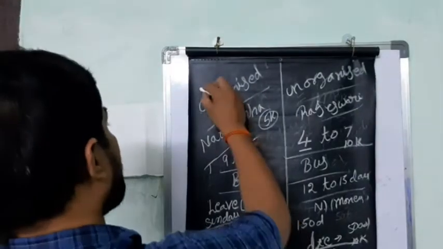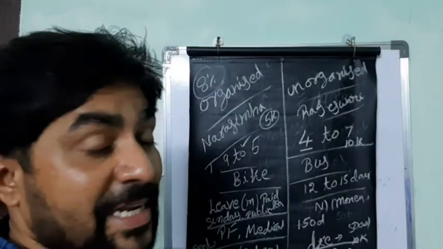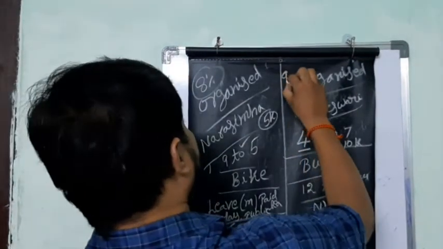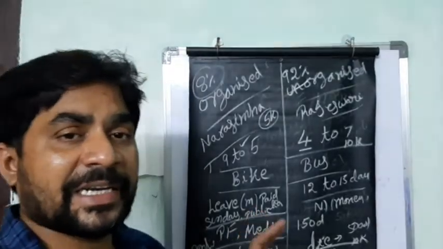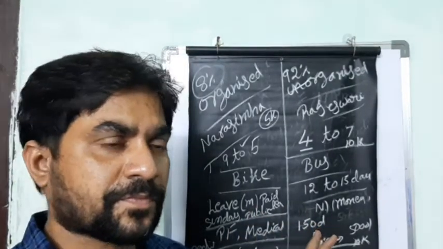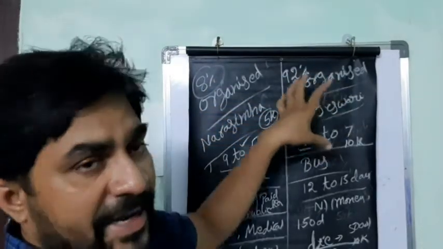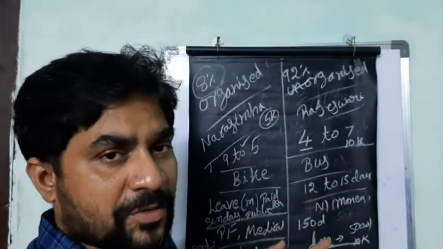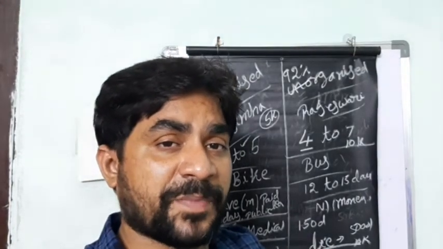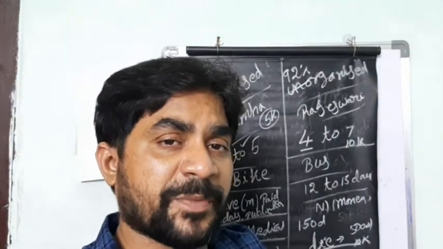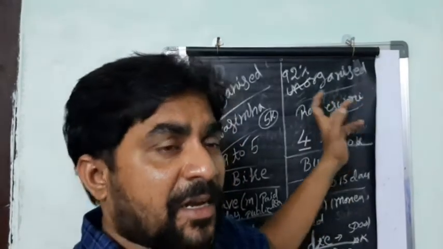In India, only 8% of the people come under the organized sector, and 92% of the people come under the unorganized sector. Imagine how many people come under the unorganized sector out of 121 crores, or else we have 460 million people, and out of 460 million people, a lot of people are working under the unorganized sector.